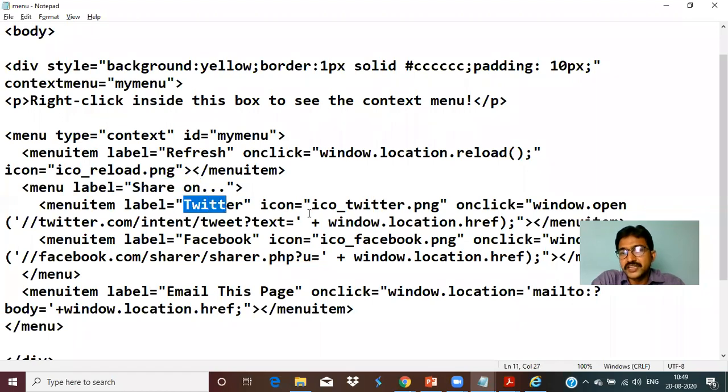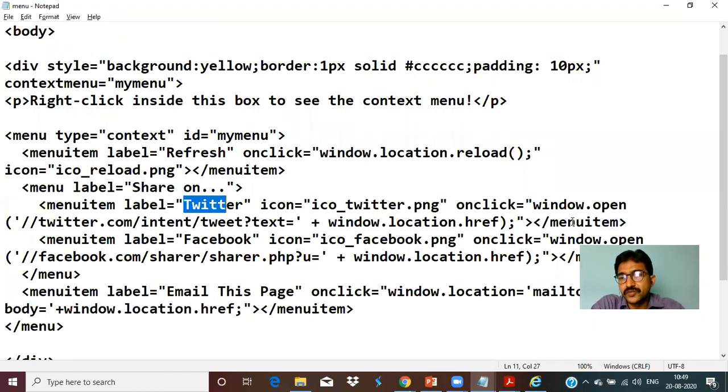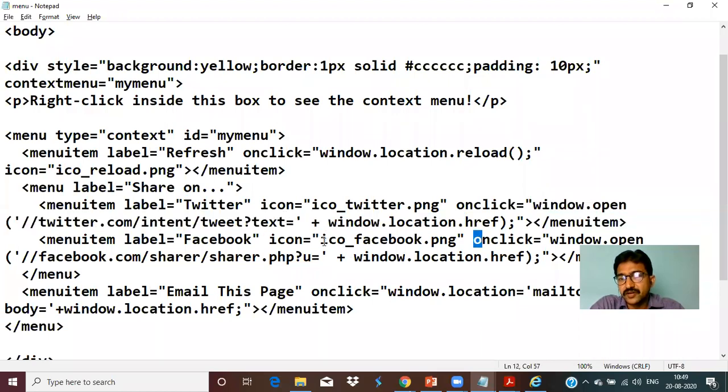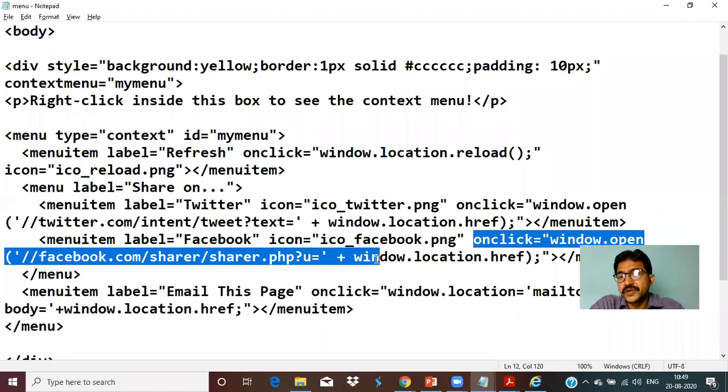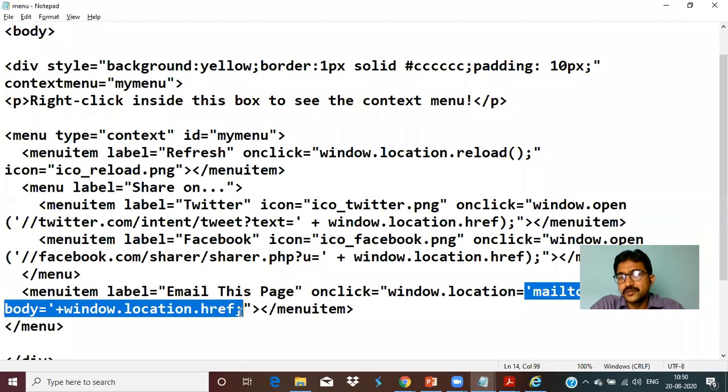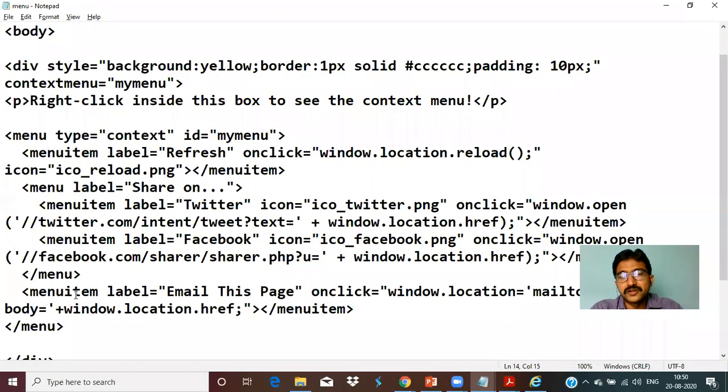When you click on Twitter, it has to open. Onclick equal to what? window.open with the Twitter website, so that reference has to open. When you click on Facebook, on that particular icon, we are also giving PNG icons as well, and onclick the Facebook page has to open. When you click on email this page, it has to open the window location mailto, so the Outlook mail box has to open. So like this: onclick attribute, label attribute, menuitem, menu, icon, label.